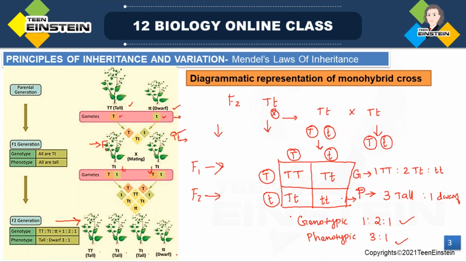Okay. Then for all these monohybrid crosses, which represent all 7 pairs of contrasting characters, Mendel got the same result. Here we just took one character, right? For an example, we selected plant height as a character. But Mendel conducted the experiment in the same way for all 7 contrasting characters, and he got the same result. For all the experiments, he got genotypic ratio 1:2:1 and phenotypic ratio 3:1, for all 7 contrasting characters.